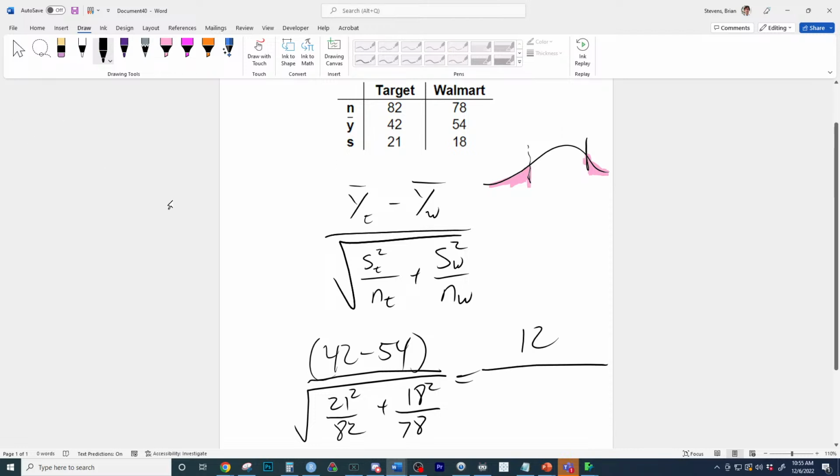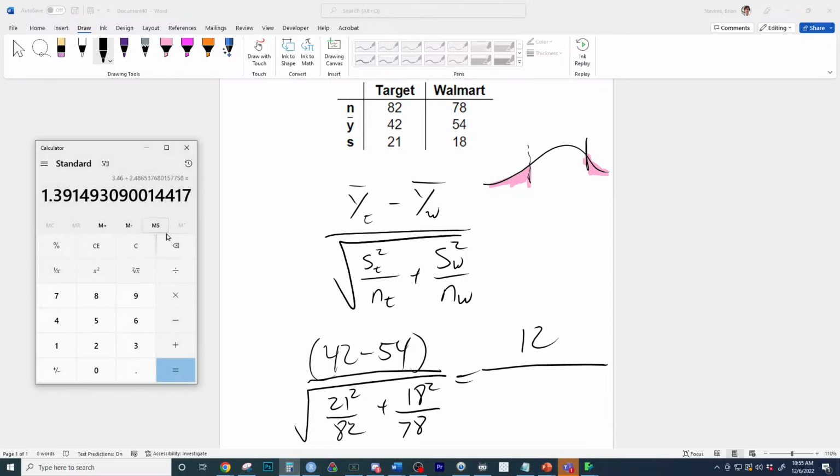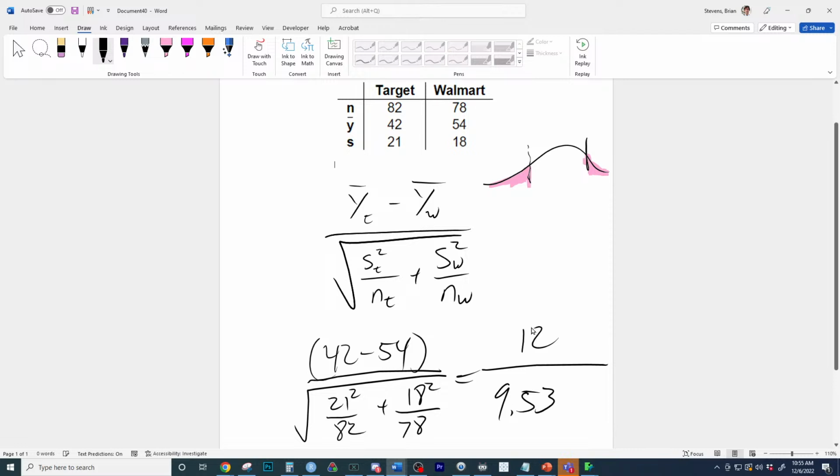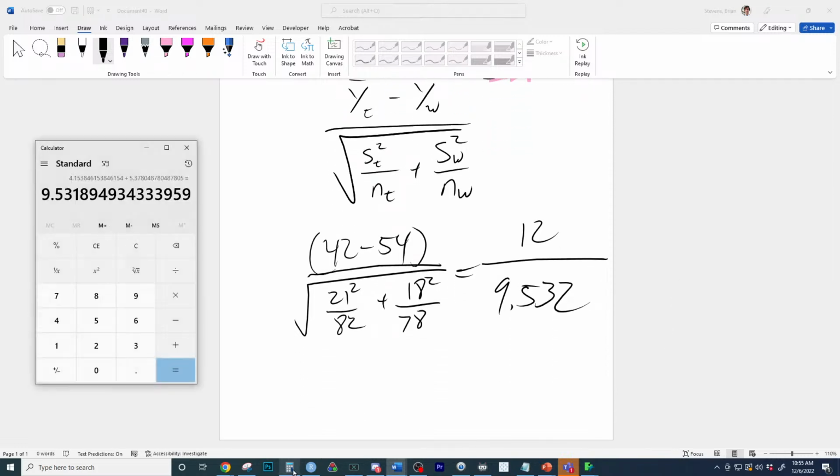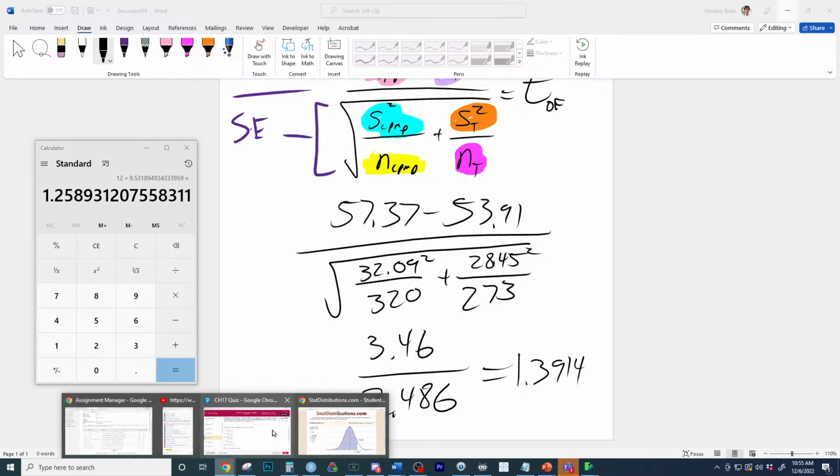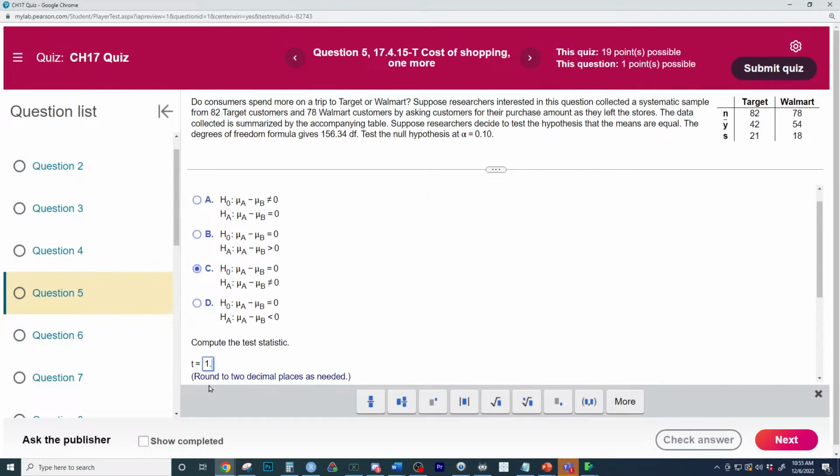Really good question, because I was wondering that too, and as The Rock would say, it doesn't matter. It's not going to really matter for the p-value. They should generally tell you which one they want. Maybe they're just trying to help you understand, though for these problems that wouldn't determine a different p-value. So it's going to be about 9.532, and the t statistic is 12 divided by that, which is 1.26. They probably wanted 2 decimals, so 1.26.